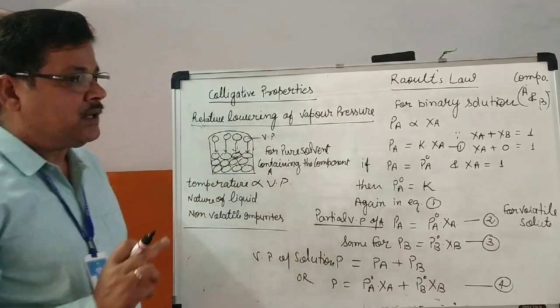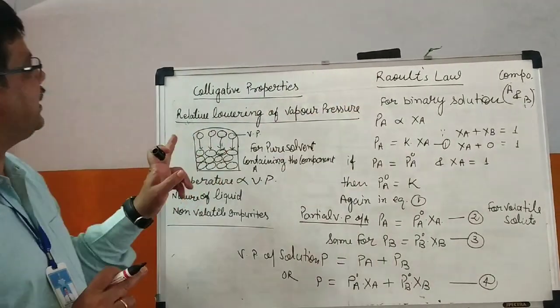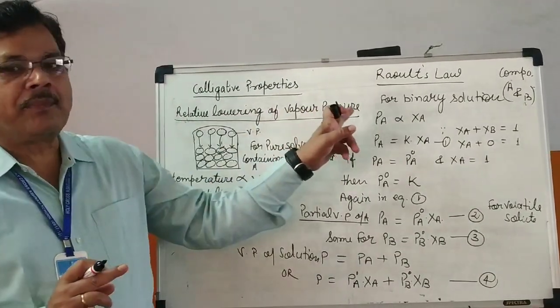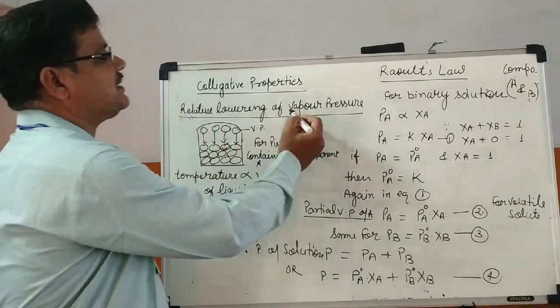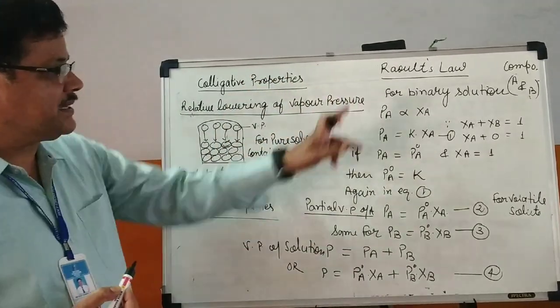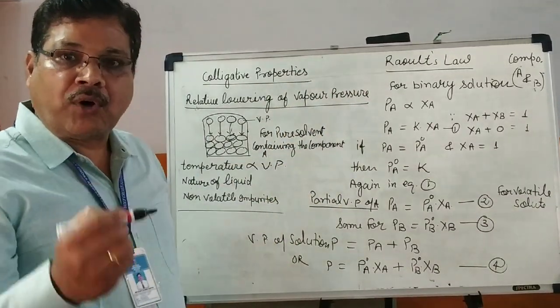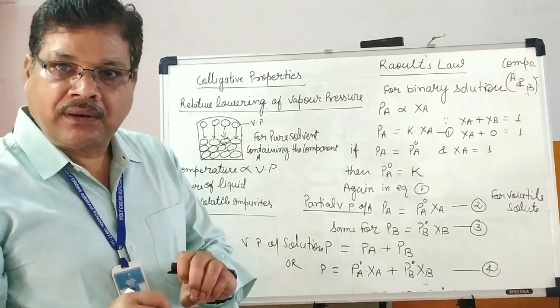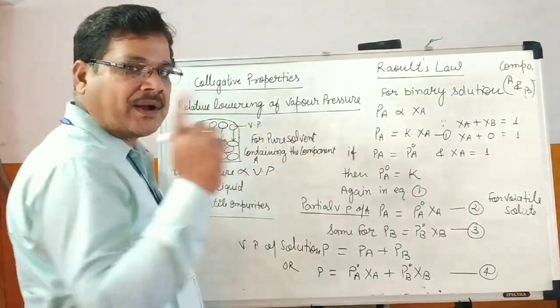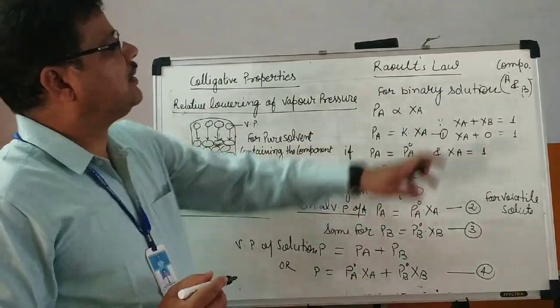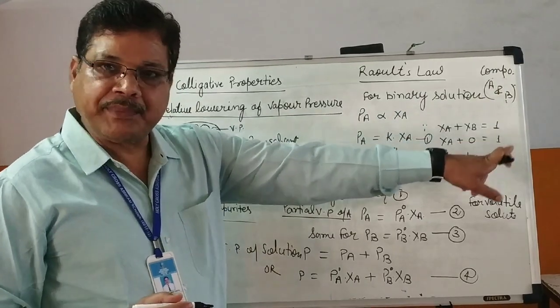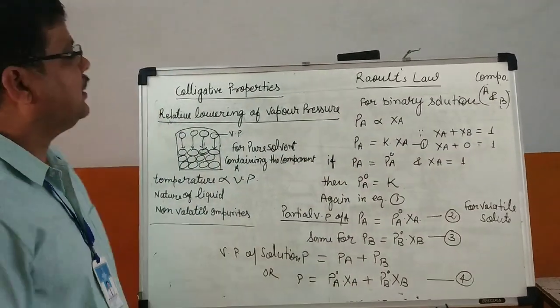Raoult's law. This law is related to relative lowering of vapor pressure. First we will see this Raoult's law regarding vapor pressure for volatile liquids. Suppose two components are there in the solution, component A and component B. Both are volatile in nature.